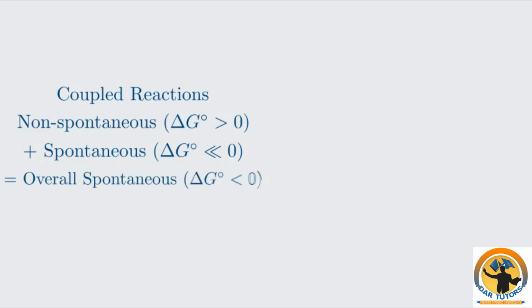A final concept to understand is that non-spontaneous reactions can be made to occur through a process called coupling. This involves linking a non-spontaneous reaction, which has a positive ΔG, to a spontaneous reaction with a larger negative ΔG. The spontaneous reaction provides the necessary energy to drive the non-spontaneous one. A simple analogy for this is a mechanical system. Imagine a pulley with two weights. Lifting the light weight is a non-spontaneous process. You have to do work on the system. However, if you attach a much heavier weight to the other side, that heavier weight falling spontaneously can lift the lighter one. The falling heavy weight provides the energy for the light weight to rise.